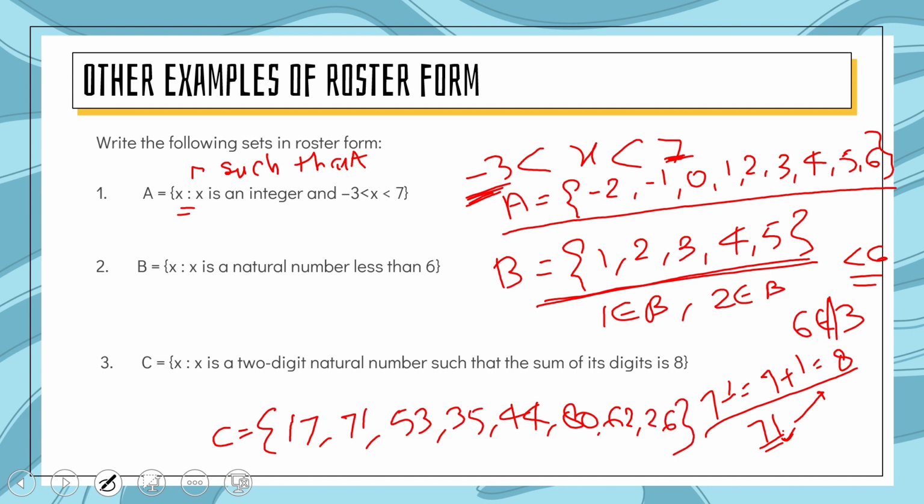1, 2, 3, 4, 5, 6, 7, 8. There are a total of 8 members in this set, and we can say 17 is a natural number, that is basically a 2-digit natural number, and its digit sum is 8. So 17 belongs to C. It is a set, and it is denoted by a capital letter. These are the members of this set.